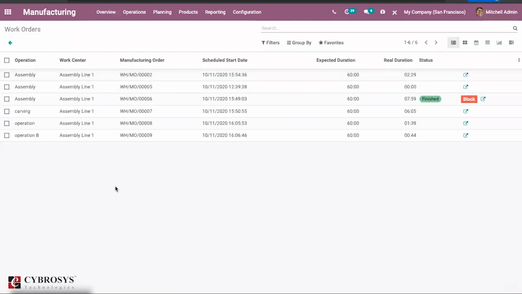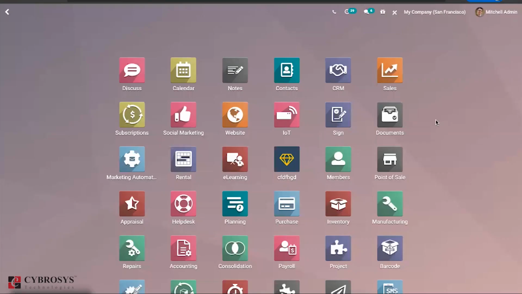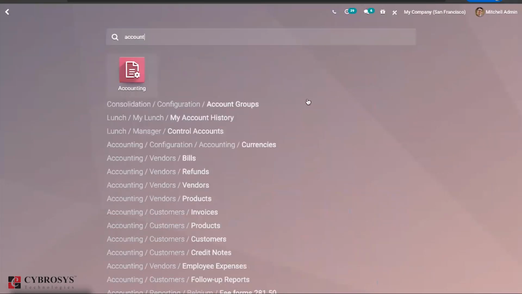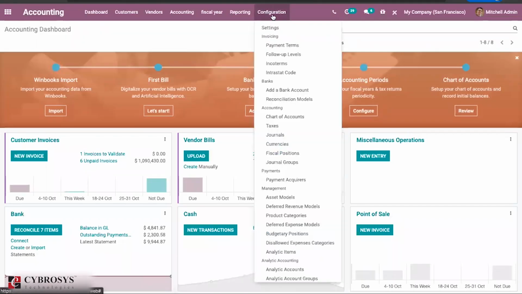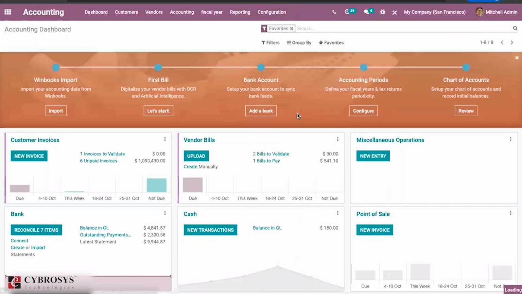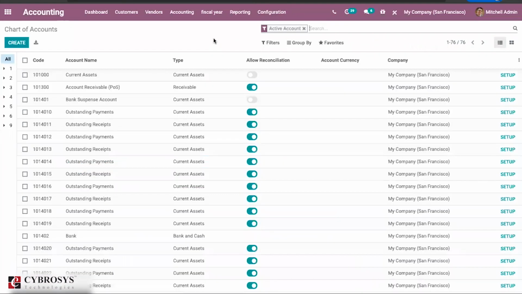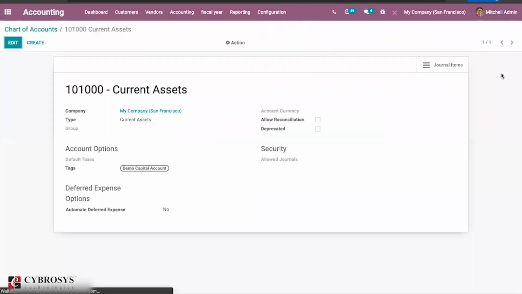And one more thing in accounting, there is one more major change which we skipped. If you go to the accounting menu and then to the chart of accounts, there are some changes. Earlier, once we clicked on this, it would go to a view. Right now we don't have that view, so for that we have to click on this setup. All the fields are there. There are not many changes here, but on the view side they have changed a little bit.